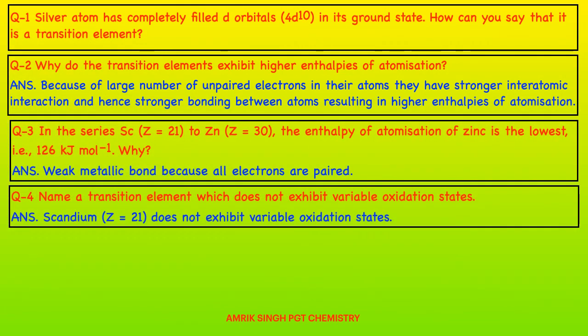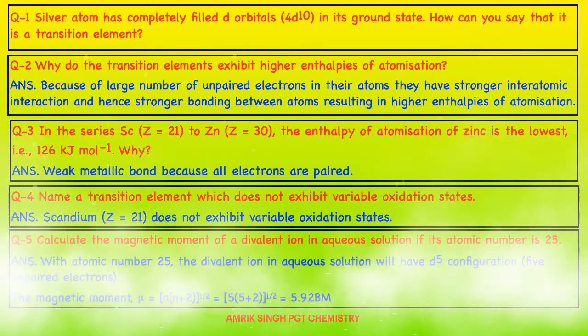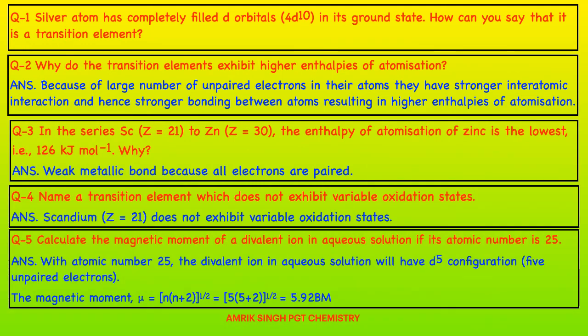Question number 4. Name a transition element which does not exhibit variable oxidation state. Scandium, as we discussed earlier. Calculate the magnetic moment of a divalent ion in aqueous solution if its atomic number is 25. 25 means d5, 5 unpaired electrons. Then we have the formula, magnetic moment mu is equal to square root of n(n+2). n is the number of unpaired electrons. Square root of 5(5+2), and the answer is 5.92 Bohr magneton, which is the unit for magnetic moment.